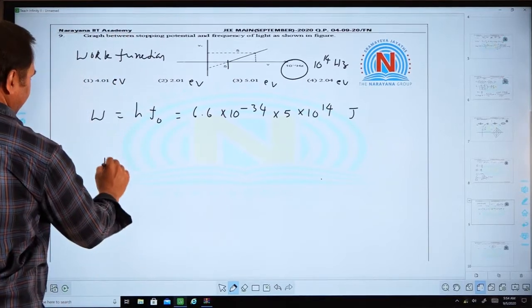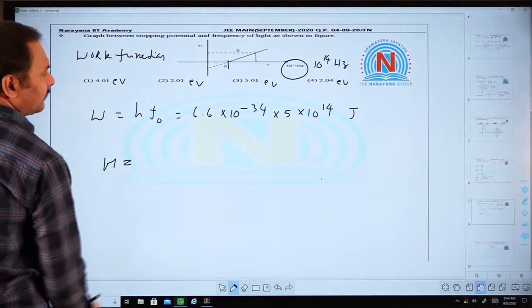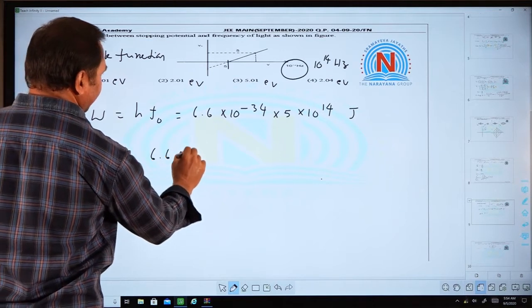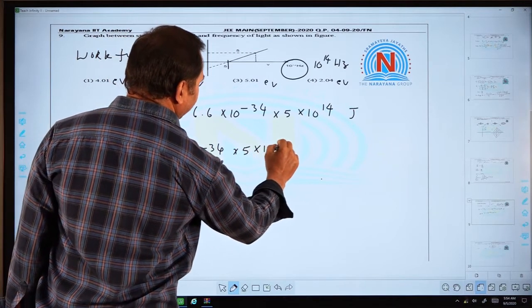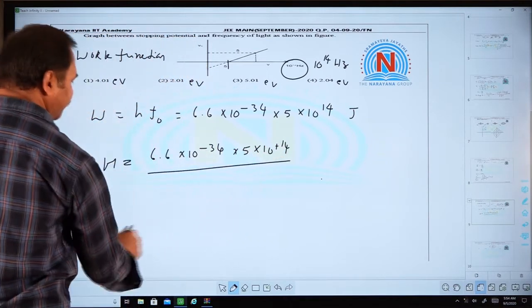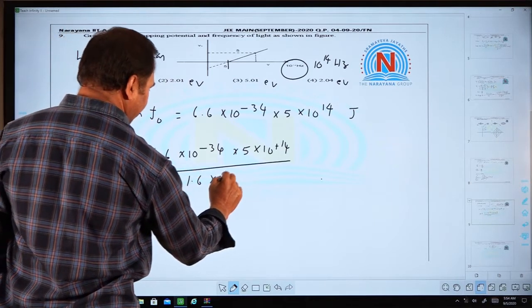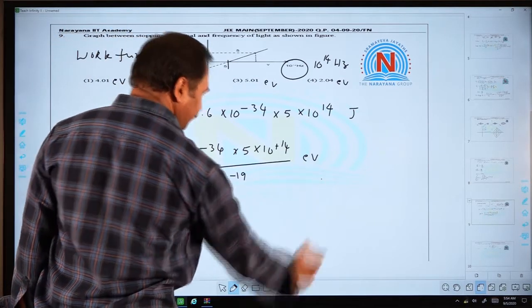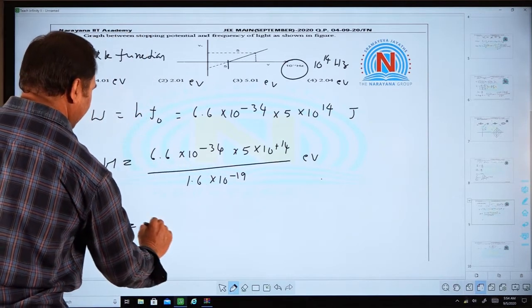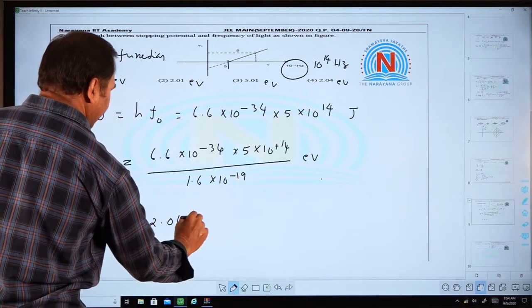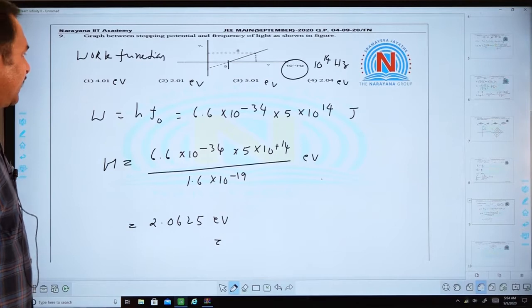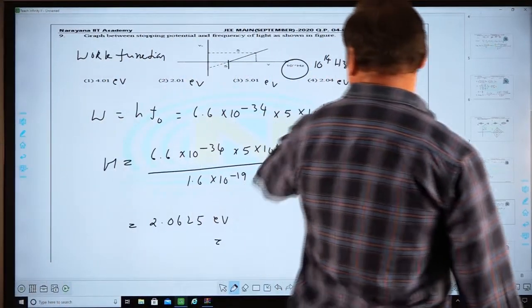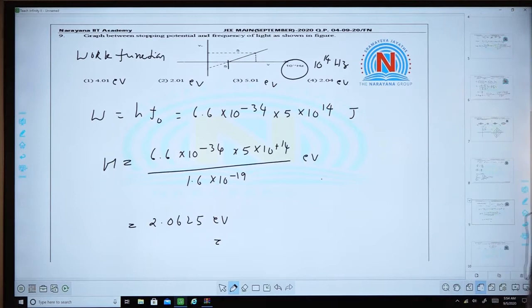So W equal to 6.6 into 10 power minus 34 into 5 into 10 to the power plus 14, whole by 1.6 into 10 to the power minus 19 electron volts. If you simplify this, we will get 2.0625 electron volts. We have to wait for the final key. The nearest one is given by 2.04. So let's move to the next question.